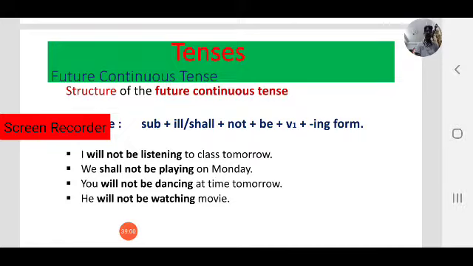You will not be watching movie at this time tomorrow or next Sunday. Will not be plus listening. Will not plus be plus listening. Observe the structure of the negative form of future continuous tense. Shall not be plus playing.